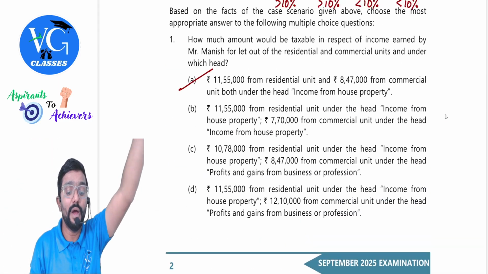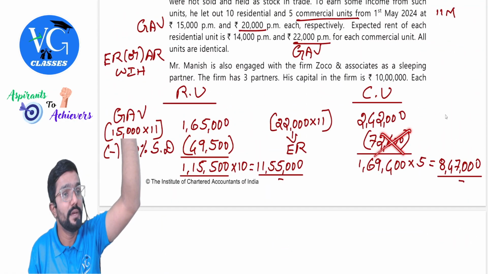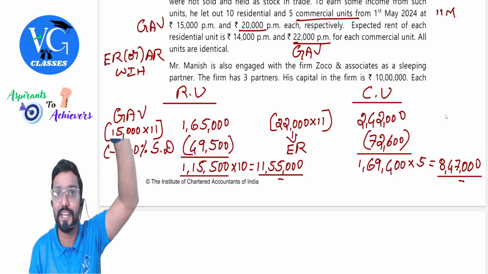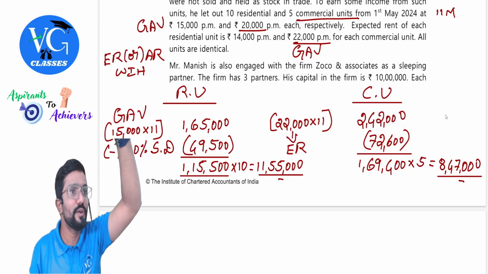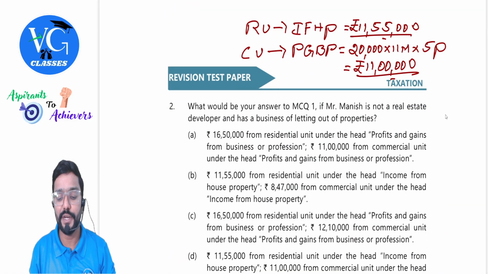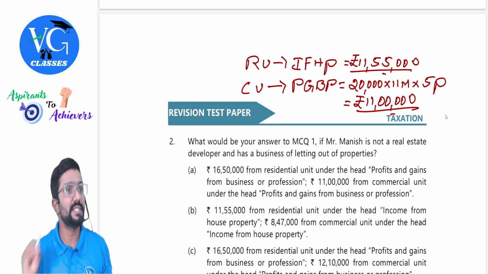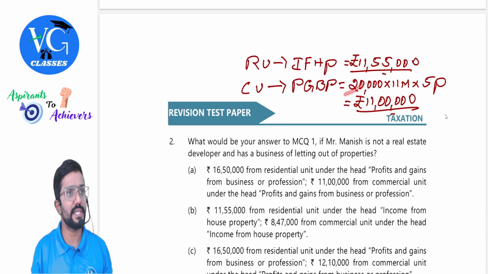Please be careful. Why, sir? Under PGBP, we don't have this. Sorry, commercial, we don't have this 30% standard deduction. You are not eligible for it. Hope you got it. So, for commercial units, what would be the income from business? It would be 20,000 straight away.